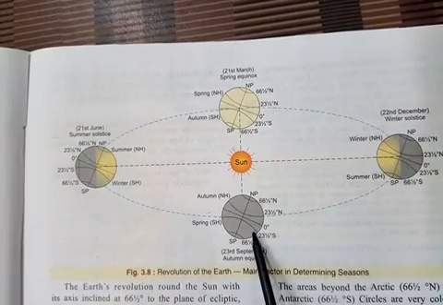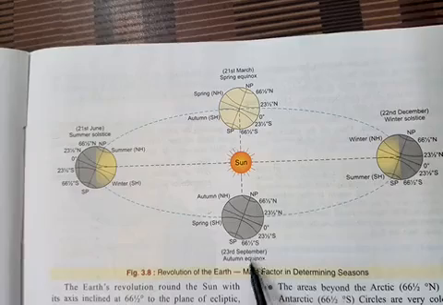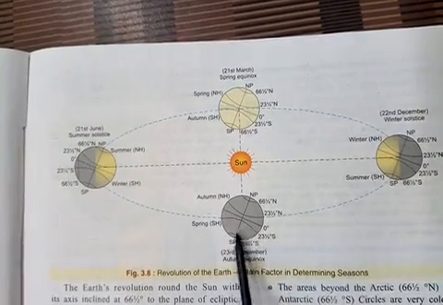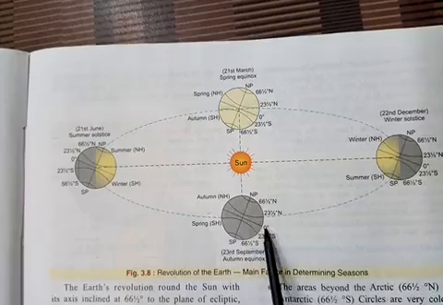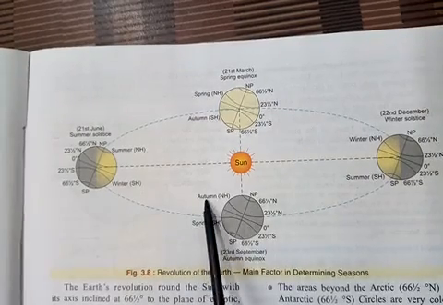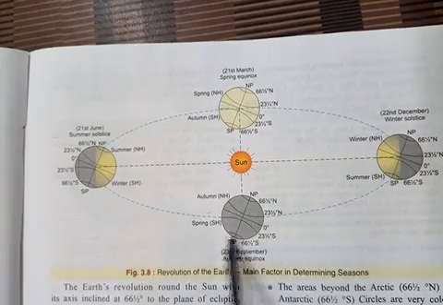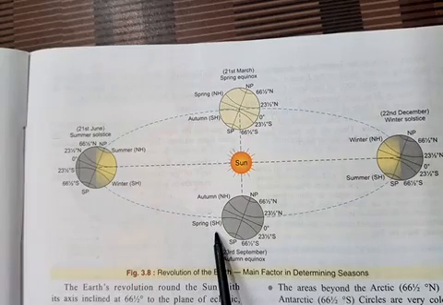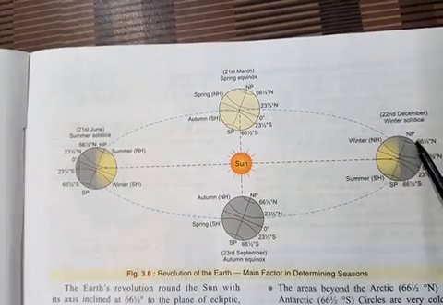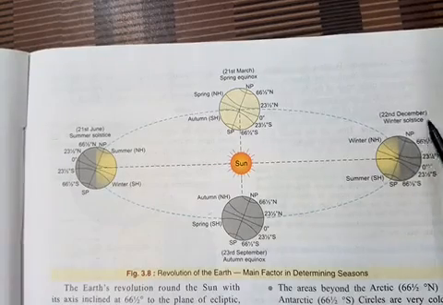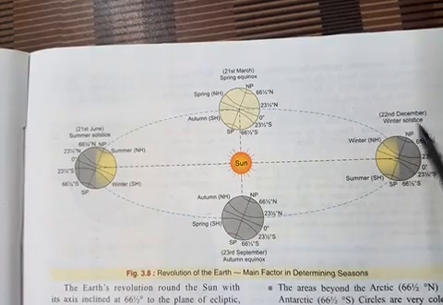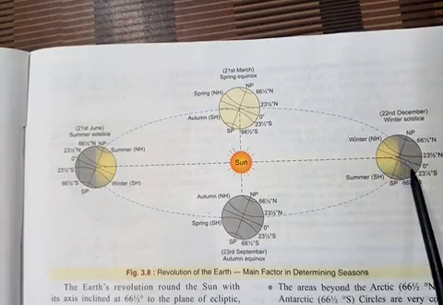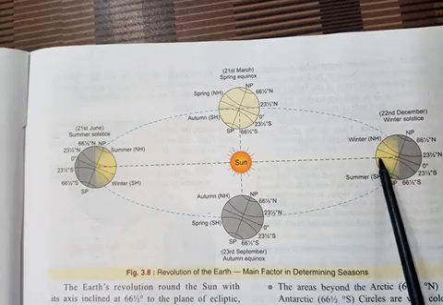Now this is another position. On 23rd September, sun rays fall vertical on equator. Now here what happened? The northern hemisphere experiences autumn season, but southern hemisphere experiences spring season, just opposite. Then again another position is 22nd December. This position is called winter solstice. Now you can find the sun rays fall vertical on Tropic of Capricorn here. So what happens?